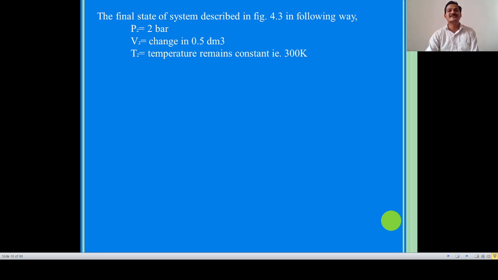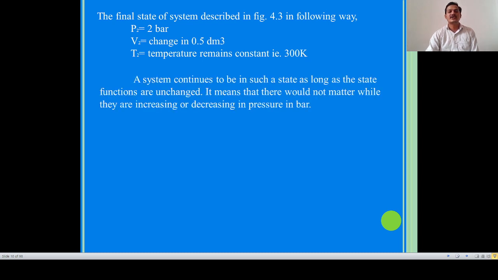The final state of the system is described in figure 4.3 in the following way. Pressure 2 is 2 bar, and the final volume decreases by half, so it changes to 0.5 dm cube. The final temperature remains constant, that is 300 Kelvin. So we conclude that a system continues to be in such a state as long as its state functions are unchanged. It does not matter how the pressure is increased or decreased.